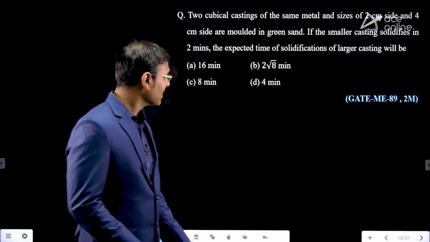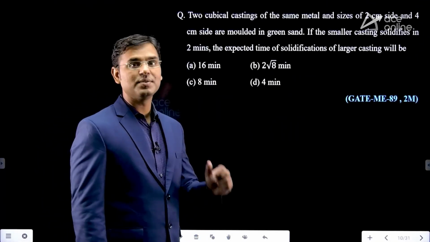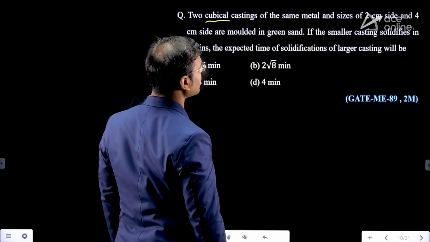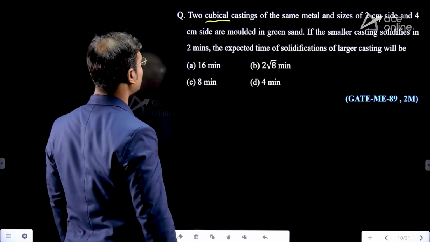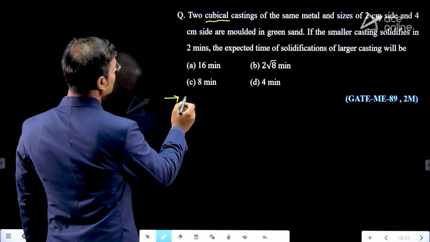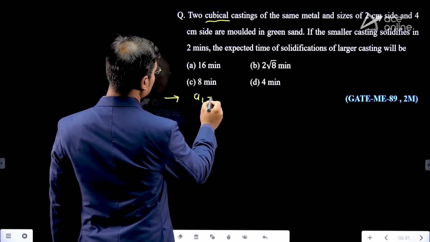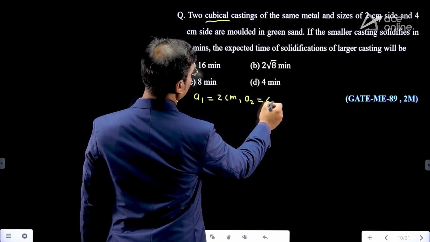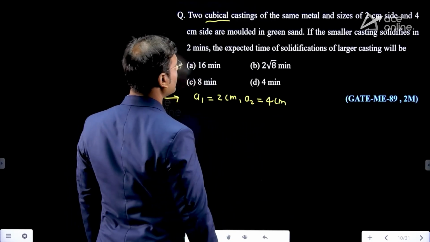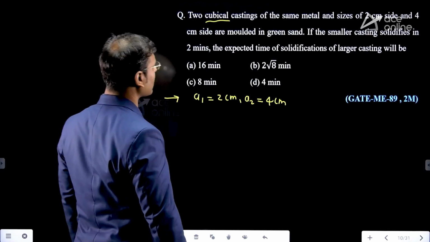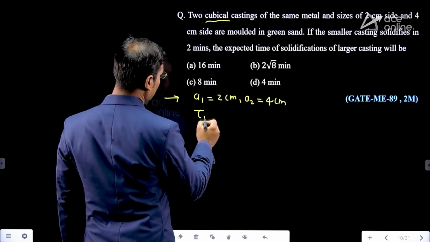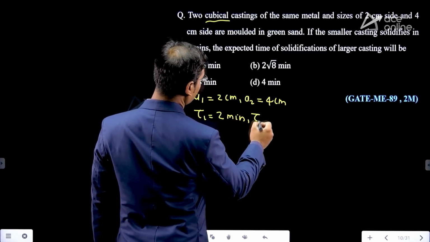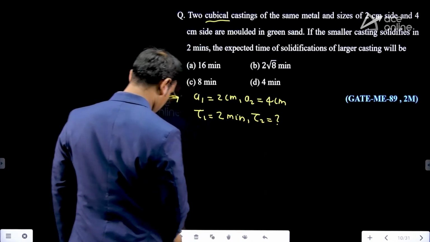Now see, a very easy question. Two cubical castings of the same metal, with sizes of 2 centimeter side and 4 centimeter side. The first size is 2 centimeter side, the second side is what? 4 centimeter. Both are molded in green sand. If the smaller casting, tau 1, solidifies in 2 minutes, the expected time for solidification of the larger casting will be how much?